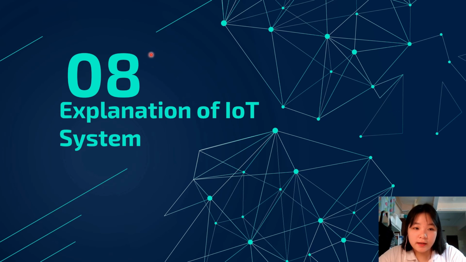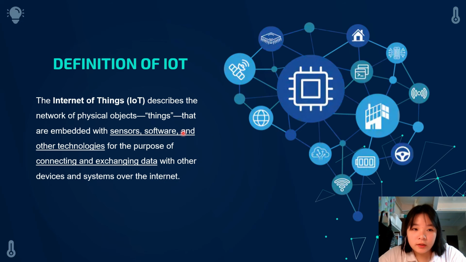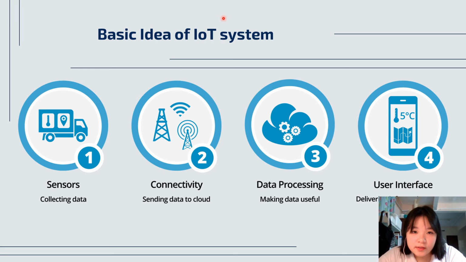So next is 8, explanation of IoT system. So this is the definition of IoT system. IoT basically describes the network of physical objects, things that are embedded with sensors, software, and other technologies for the purpose of connecting and exchanging data with other devices and systems over the internet. So an IoT system is a device that is embedded with network and sensors.